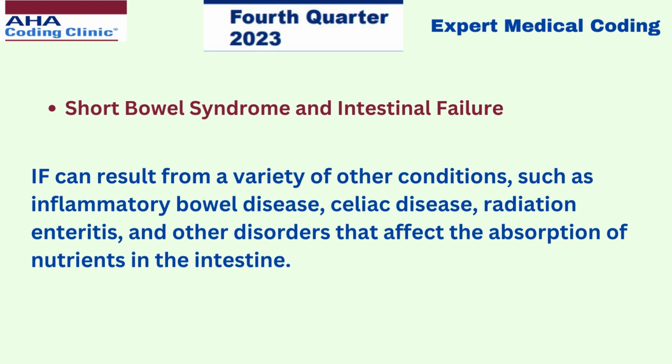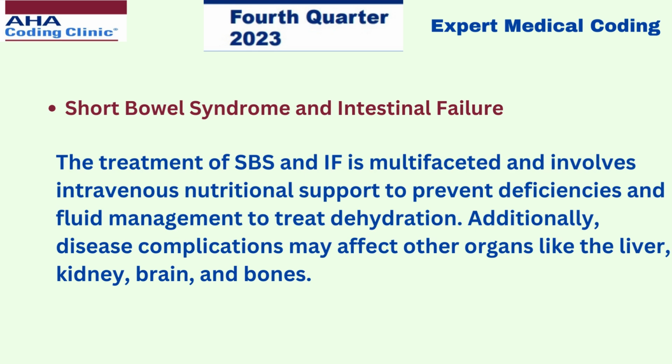Intestinal failure can result from a variety of other conditions such as inflammatory bowel disease, celiac disease, radiation enteritis, and other disorders that affect the absorption of nutrients in the intestine. The treatment of short bowel syndrome and intestinal failure is multifaceted and involves intravenous nutritional support to prevent deficiencies and fluid management to treat dehydration. Additionally, disease complications may affect other organs like the liver, kidney, brain, and bones.